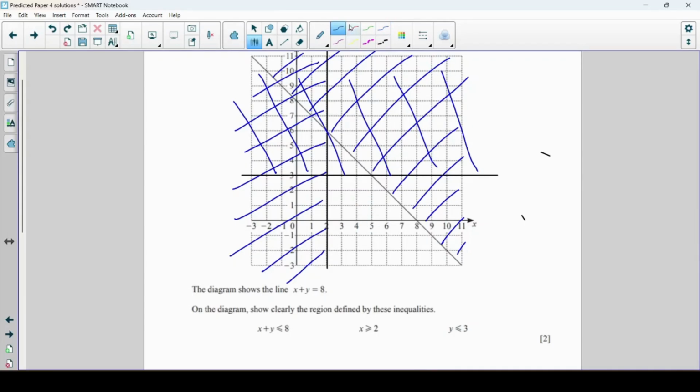And then we're going to label the region really clearly. Often we use an R to label the region. Now this is an unusual one because often it's the little triangle bits left, but they were being a bit tricky here. It's actually this lower trapezium shape that we wanted here.